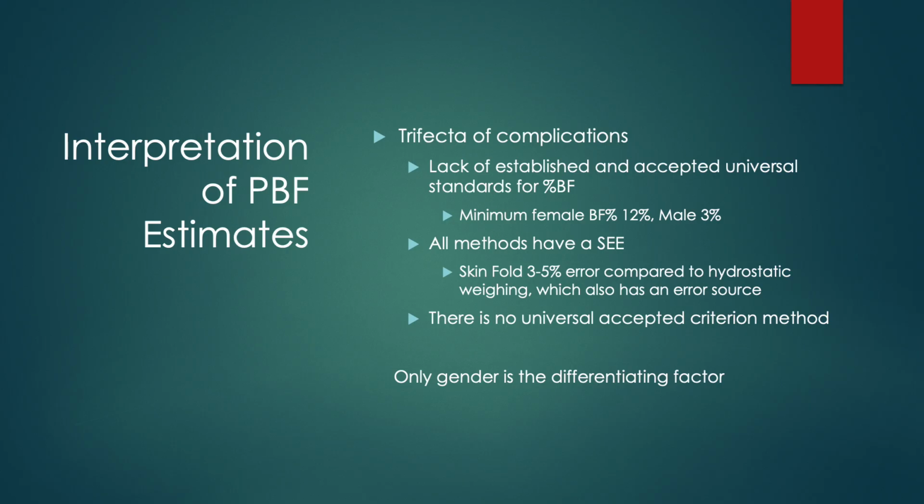So as of right now, hydrostatic weighing is still considered the gold standard, but like we've talked about previously, there is some error associated with that. The only differentiating factor when we're talking about body fat percentages and minimums is gender. Again, females should not be below 12%.